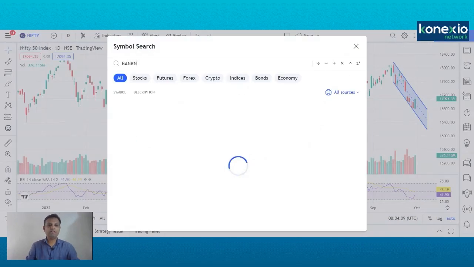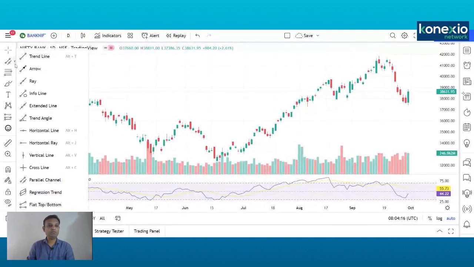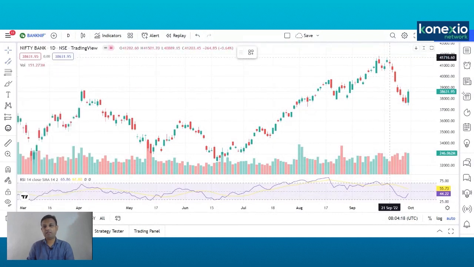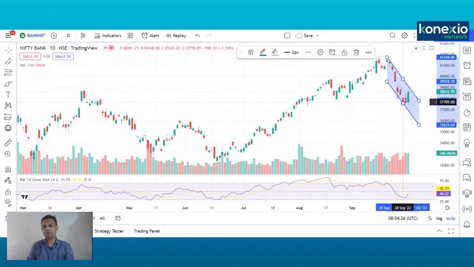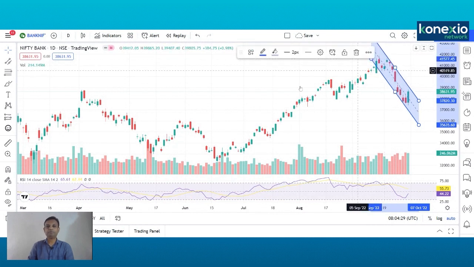Now let us go to the Bank Nifty chart. In Bank Nifty charts, also a similar kind of pattern has been formed. Let me draw a parallel channel so that we can figure out what kind of a trend has been formed on the Bank Nifty.